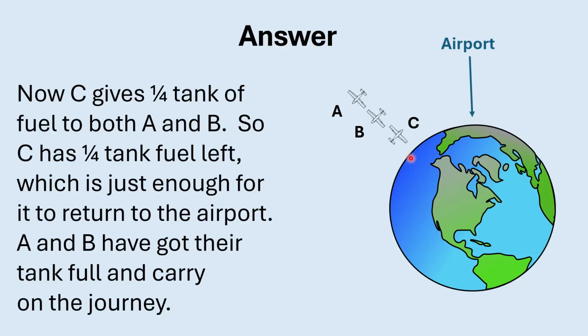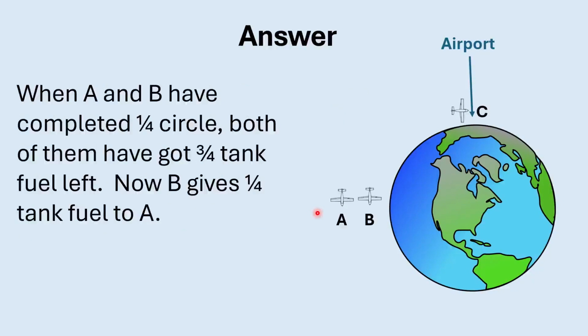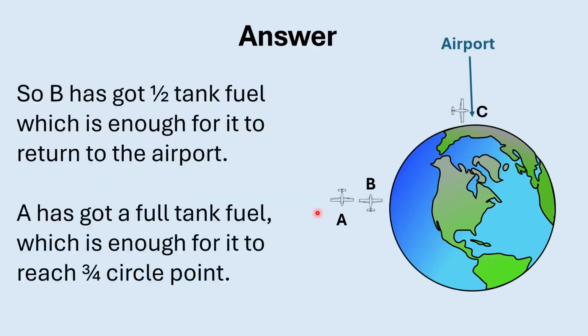When A and B have completed a quarter circle, both of them should have 3/4 tank of fuel left. Now B will give a quarter tank of fuel to A, and then B will turn around. B should have half a tank of fuel left, which is enough for it to return to the airport. And A should have a full tank of fuel, which is enough for it to reach the 3/4 circle point. So B will turn around and go back to the airport, and A will carry on the journey in the same direction.